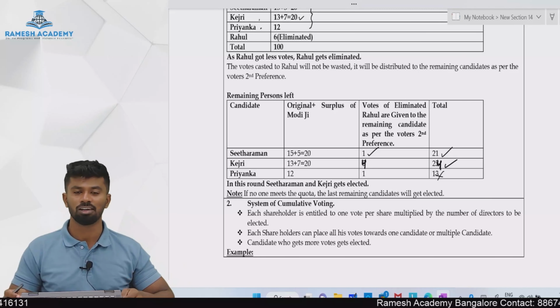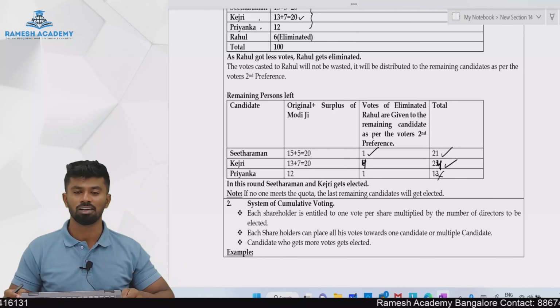Second preference of the voters. That is why it is one of the most famous methods. That is why it is adopted in ICSI elections, ICAI elections, ICMA elections. So once you become a member of ICSI or ICAI, when the election happens, this is how you vote. And this is how the voting happens for what? Rajya Sabha election also. Single transferable vote.